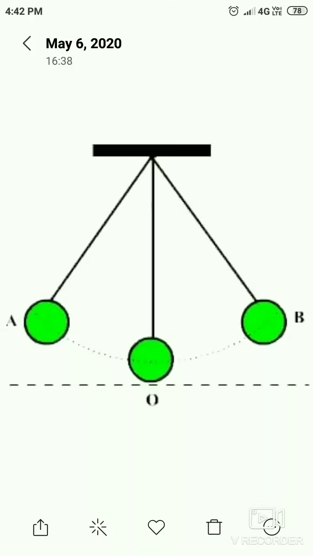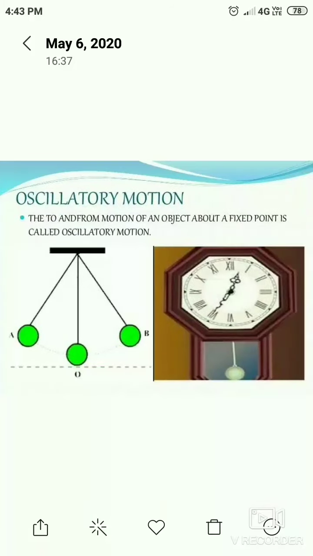The revolution of the earth round the sun and the motion of the pendulum of a wall clock are periodic in nature. In both the cases, the objects complete their motion in a fixed time interval.